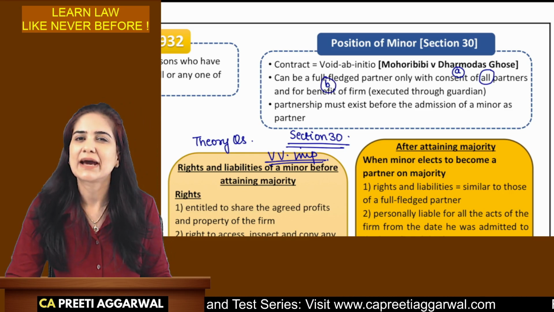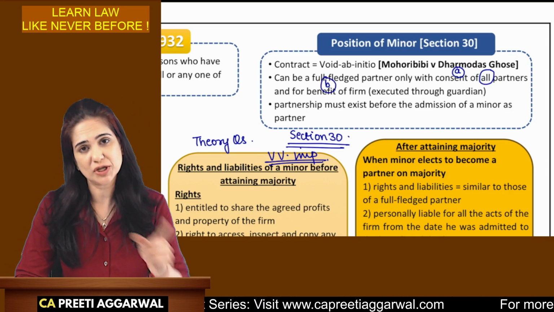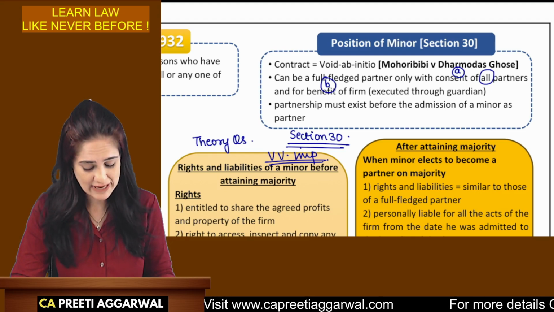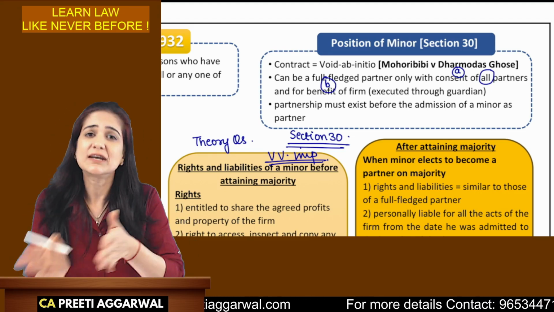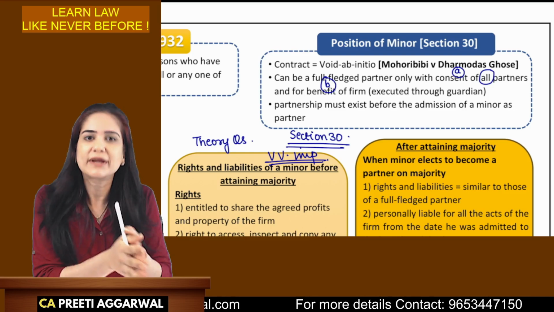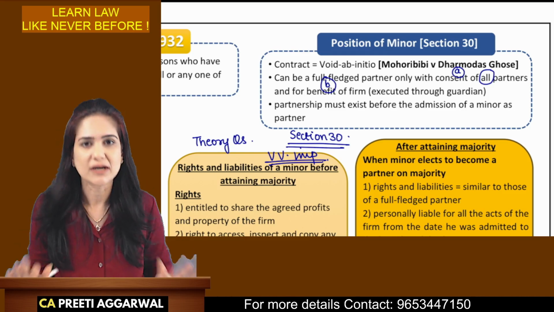It means that he can be admitted only for the profits. He will share the profits, he will not share the loss. He can be admitted for the benefit of the firm, but I don't think that is absolutely right, because he does share the loss, but up to his share in profit and property; he is personally not liable.